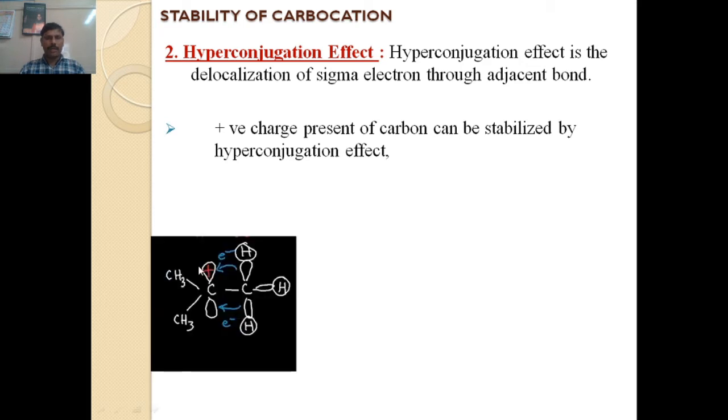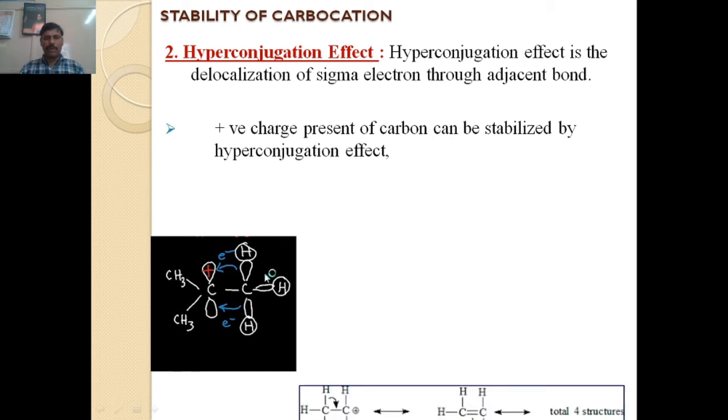In this example, the positive charge present on the carbon atom gets stabilized by the hyperconjugation effect of the three hydrogen atoms present on the adjacent carbon atom. The bond pair electrons of those three hydrogen atoms get delocalized into that bond, and due to that the positively charged carbocation gets stabilized.